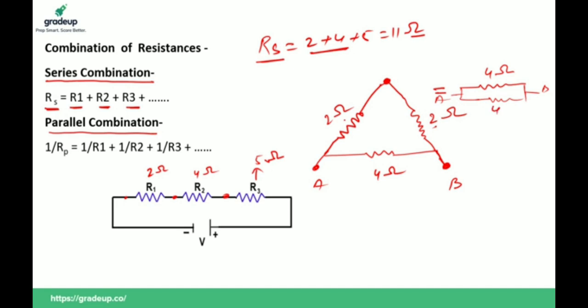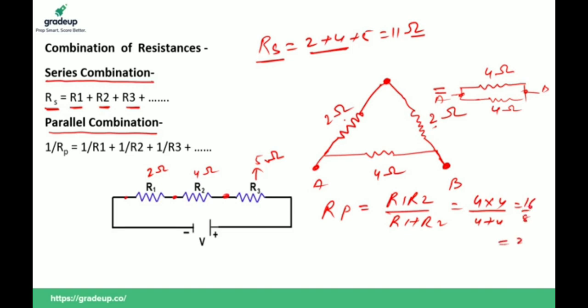So this combination is a parallel combination, and when 2 resistors are connected in parallel, then you can use this formula: Rp is equal to R1 R2 upon R1 plus R2, that is 4 into 4 upon 4 plus 4, 16 upon 8, that is 2 ohm.